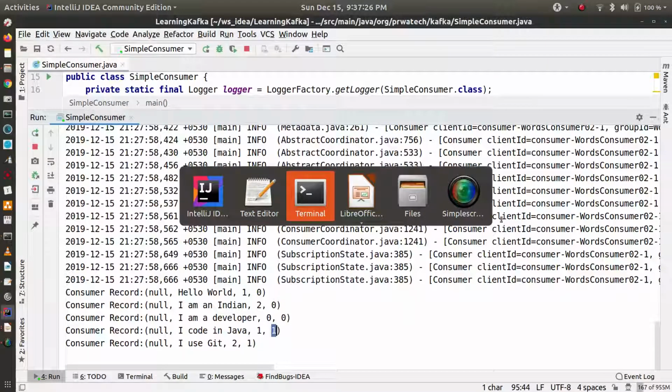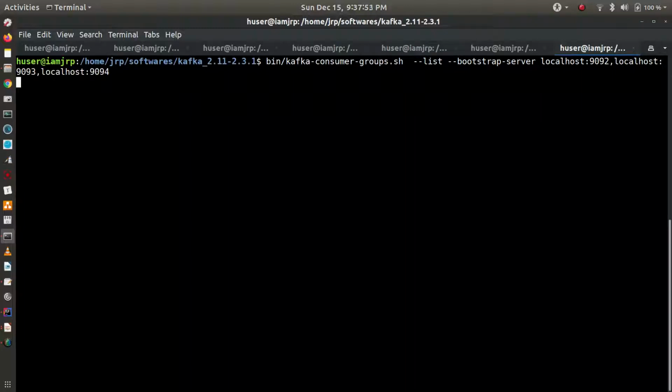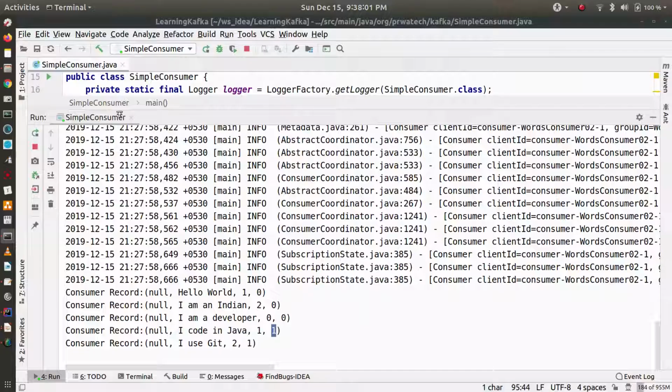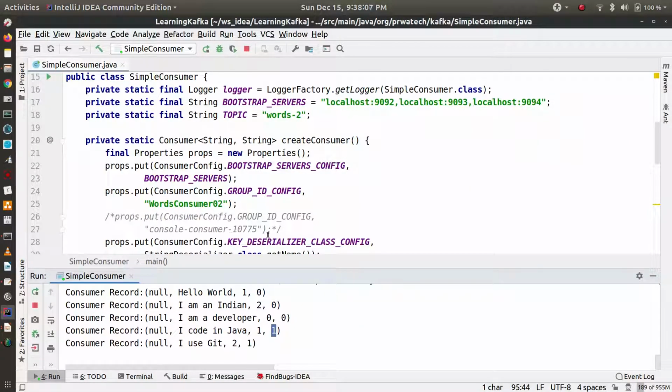So this is the command: kafka-consumer-groups.sh, then --list, then you need to pass the bootstrap server. You can pass localhost:9093, localhost:9094. Okay, so this is our bootstrap server. It will list all the console consumers. So you can see there are two console consumers, 56134 and 10775. I think previously I ran a test, so I had this 10775 already.